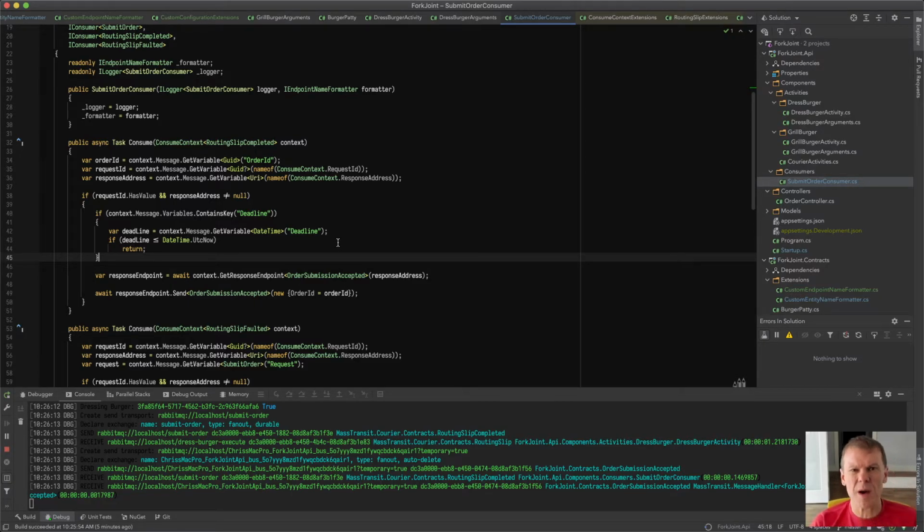And this is something that, as a consumer of MassTransit, we would probably throw into our commons file to just have an ability to check the deadline. As we refactor and start adding some additional routing slips, we'll take some of these methods and put them into our own common classes. We build our own plumbing or glue around the framework to give us the capabilities, because we can't all just go modify the MassTransit source code to behave the way we want it to. We have to adapt for it.